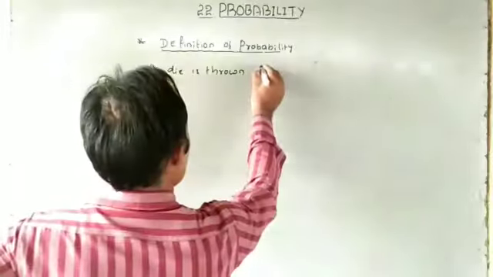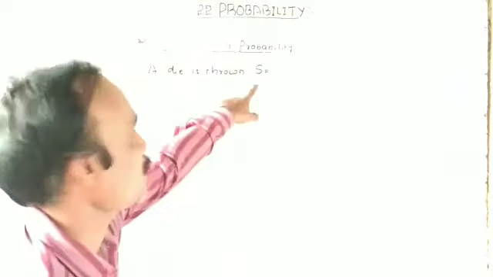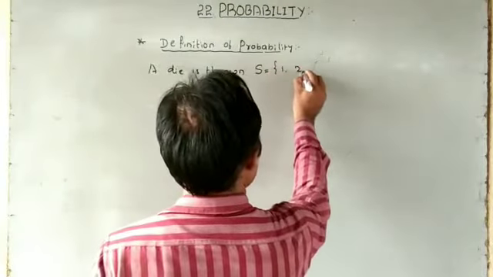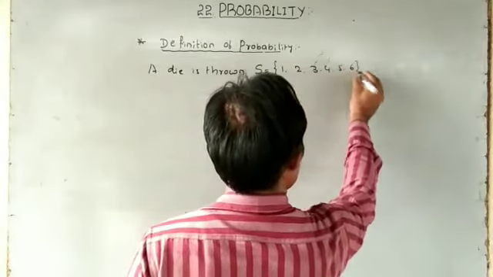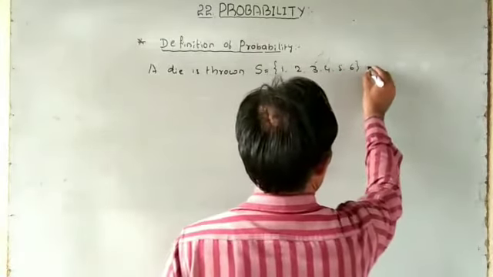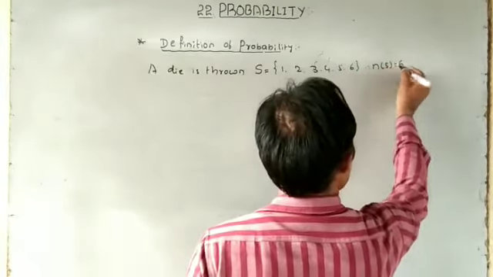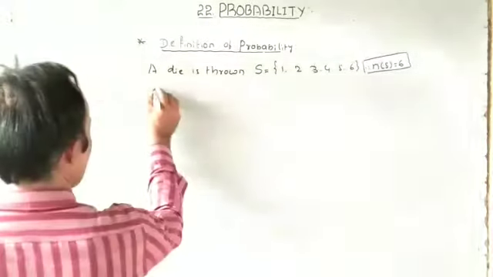I told you that compulsorily you first have to write the random experiment and the sample space. Write down all the possible outcomes 1, 2, 3, 4, 5, 6. I told you in earlier classes. This is very important.